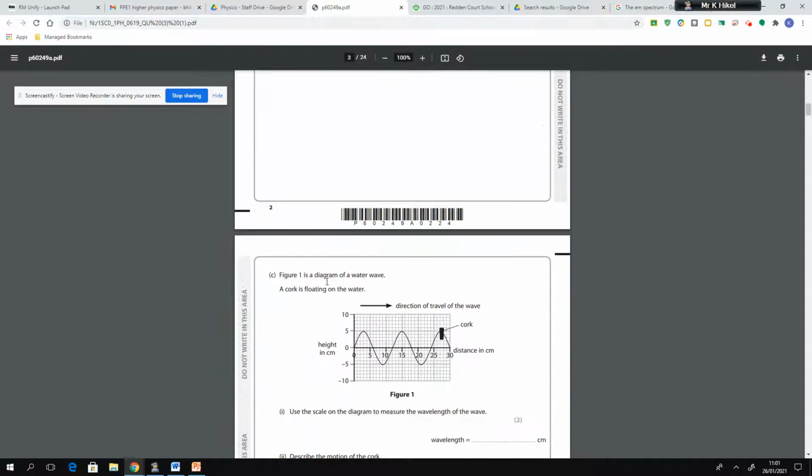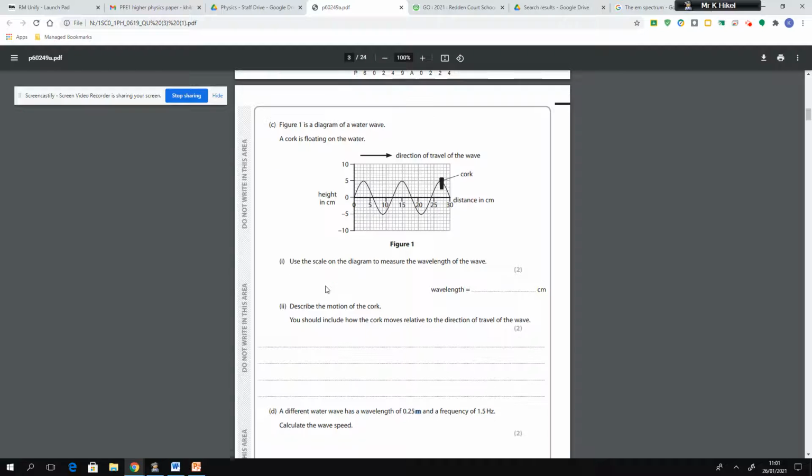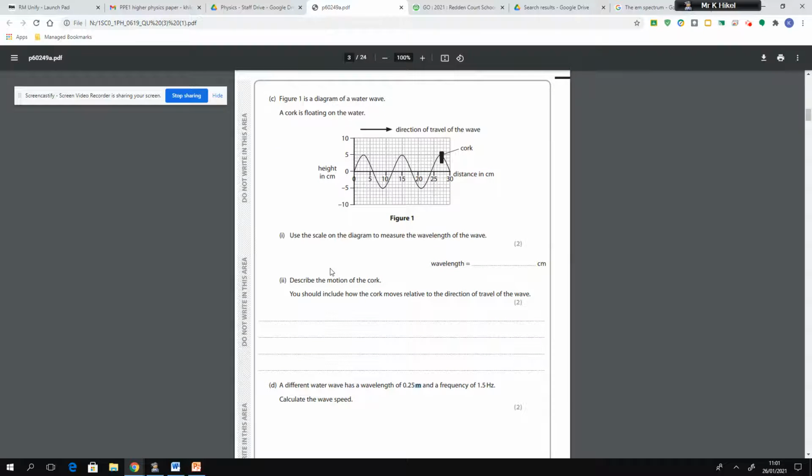Okay, so if we go on to the second question, which is question 1C. In this question, we've got a cork floating on water, and you have to use the scale on the diagram to measure the wavelength of the wave. Now, in order to do this, you need to think about two things. First of all, what is a wavelength? What do we mean? What's the definition of a wavelength?